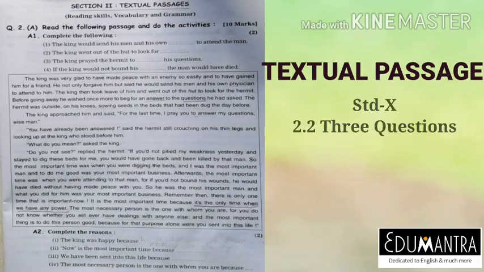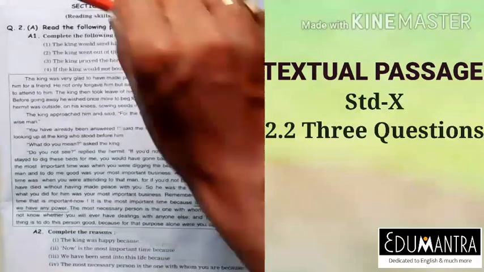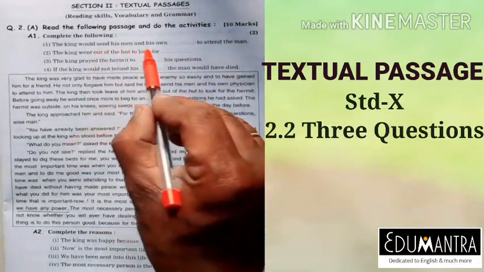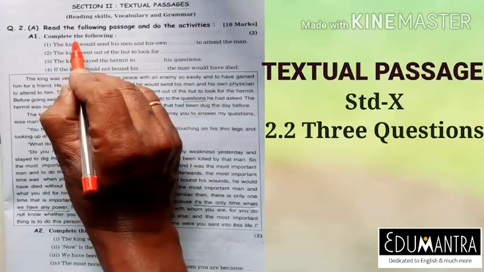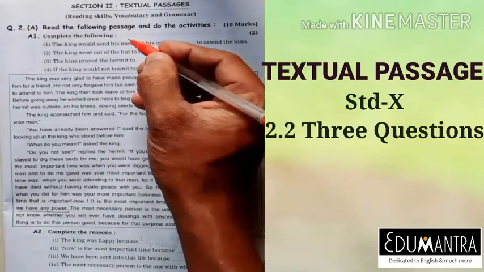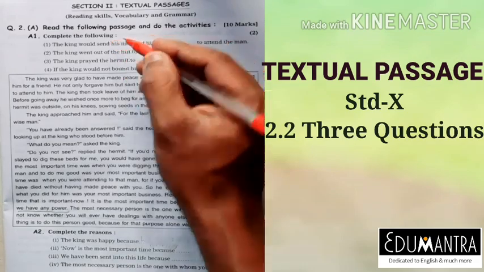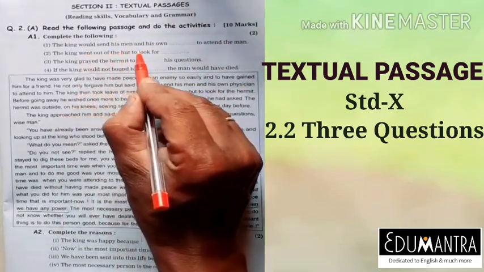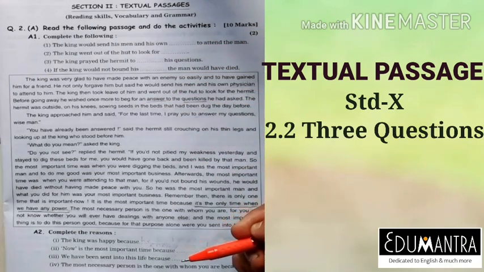Let's see now how to attempt the activities based on the textual passage. Dear friends, there is one passage here. Read the following passage and do the activities. Activity number 1 is complete the following, which is a simple factual activity. There are 4 sub questions included in this. As this is very simple, very easily you are going to get the answers in the given passage.